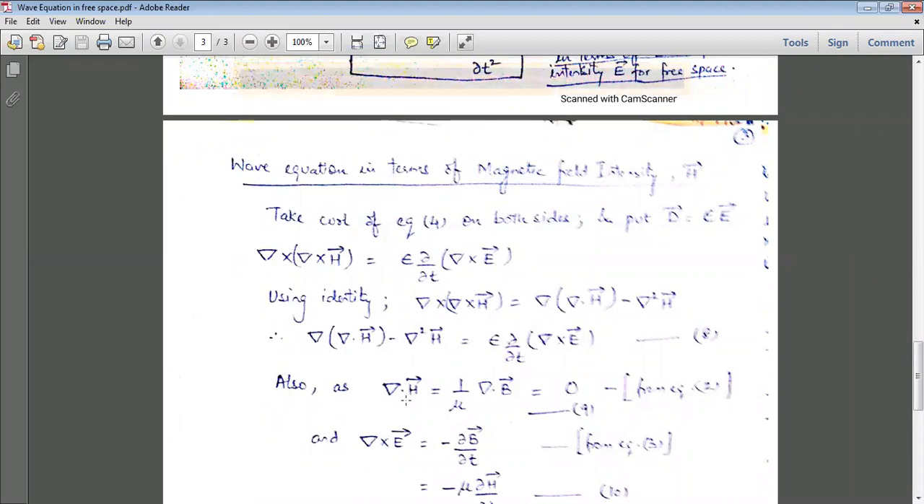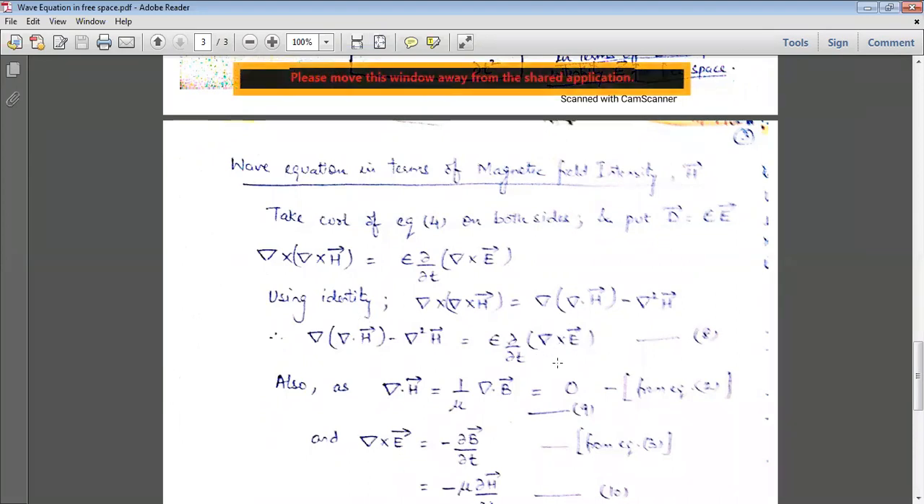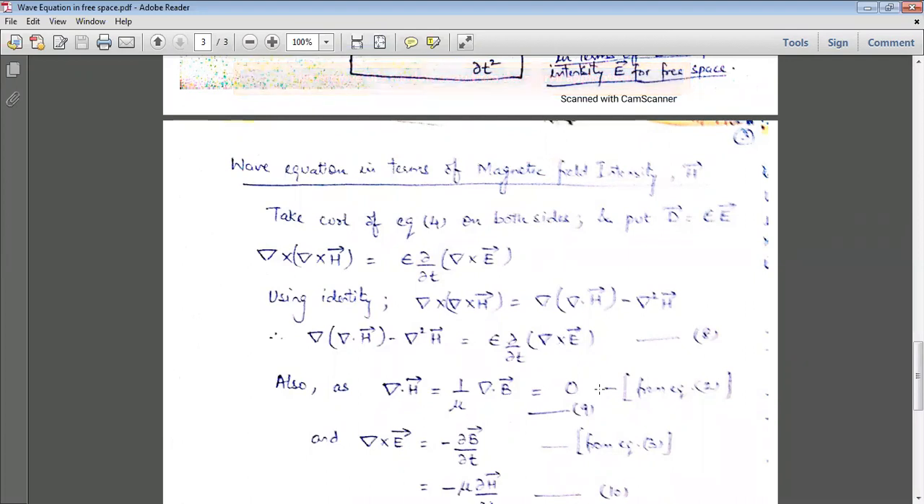Now, क्योंकि देखो यहाँ पे एक है del dot H vector and there is one del cross E vector, तो इन दोनों के relation we have to find from the Maxwell equations. So del dot H vector can also be written as 1 upon mu into del dot B vector. So it comes out to be 0 because del dot B vector is equal to 0 as per Maxwell's second equation. Maxwell's second equation कहती है कि del dot B vector is equal to 0. So therefore del dot H vector is also equal to 0.